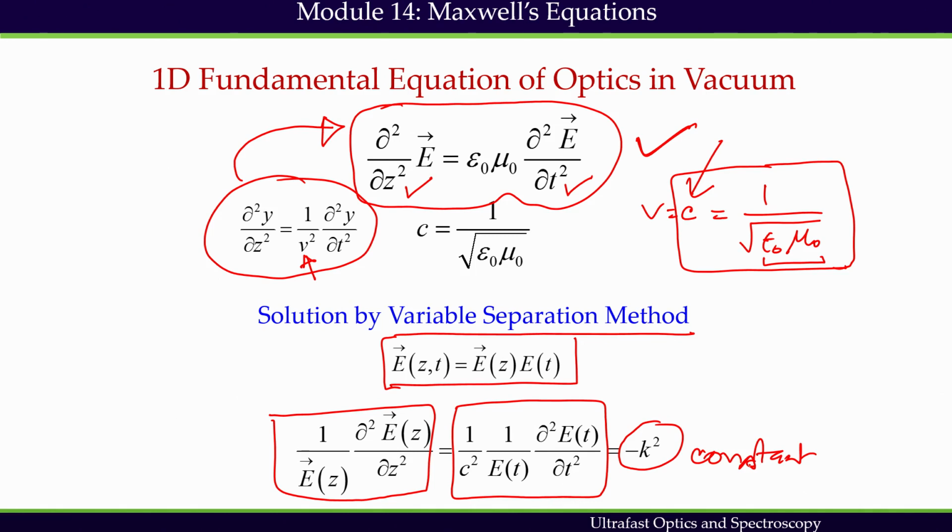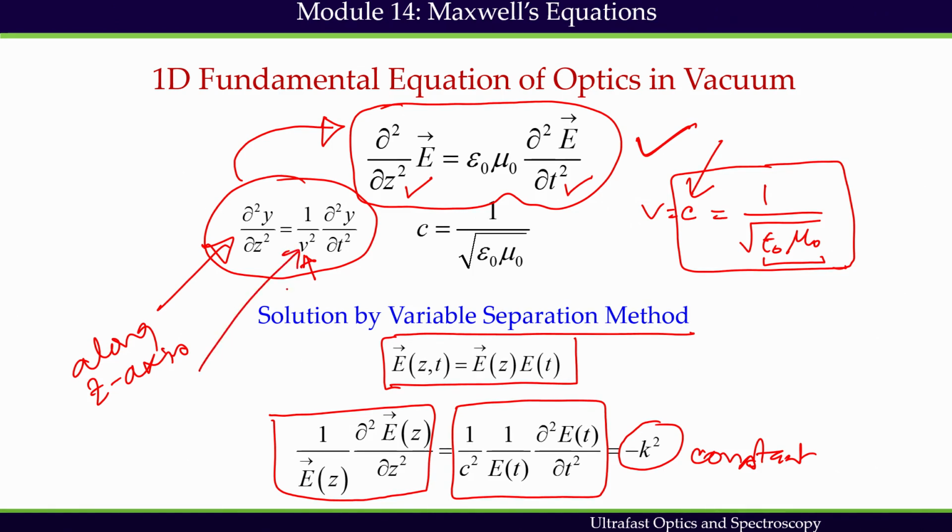This is a very common way of doing the variable separation method. We see this kind of variable separation method in quantum mechanics as well, because we have time and space dependent components. Here, this is the wave equation. This wave propagates along the z axis, either positive z or negative z, and v is the phase velocity.